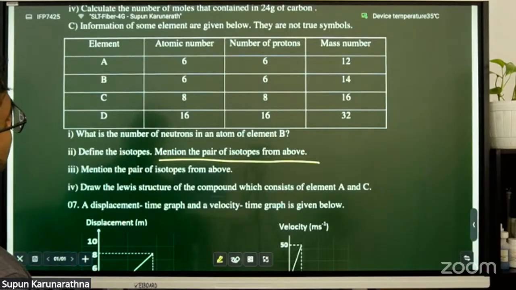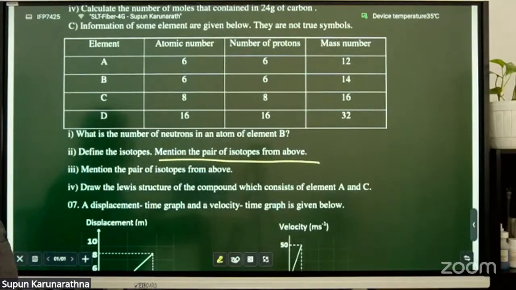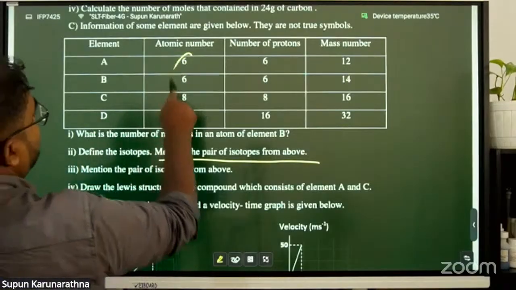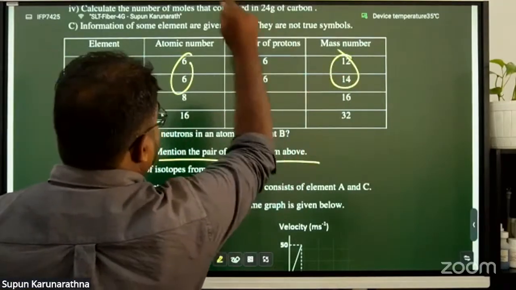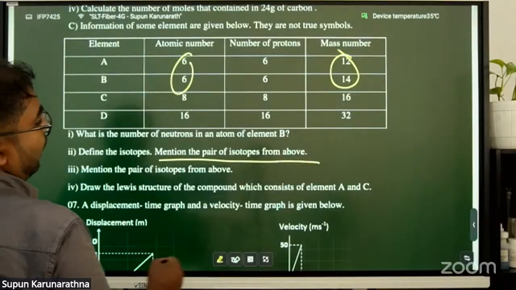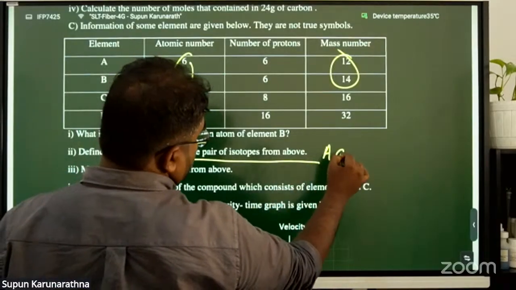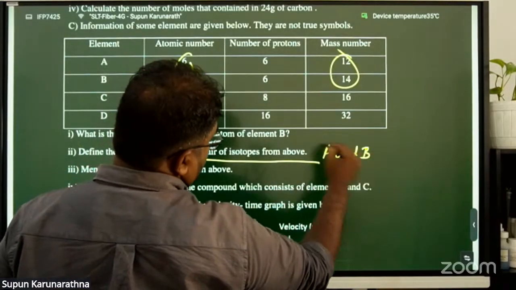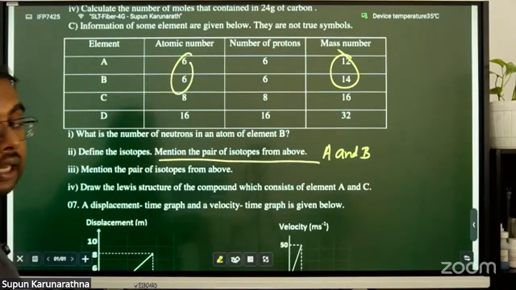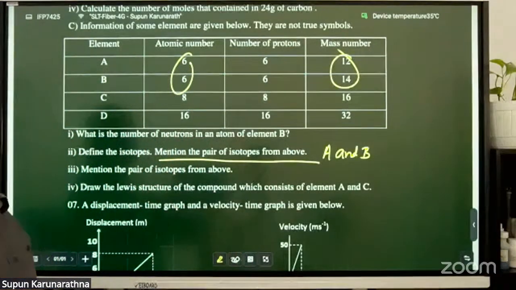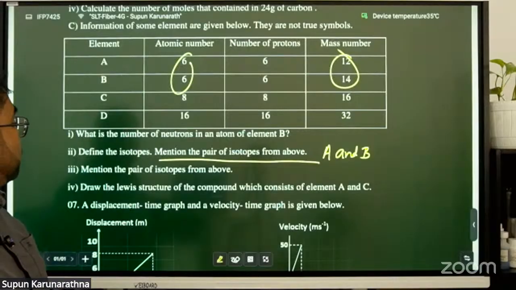Look at this one: the number of protons and the atomic numbers are the same. Atomic number 6, but the mass number differs. In A and B. We can take it as A and B.